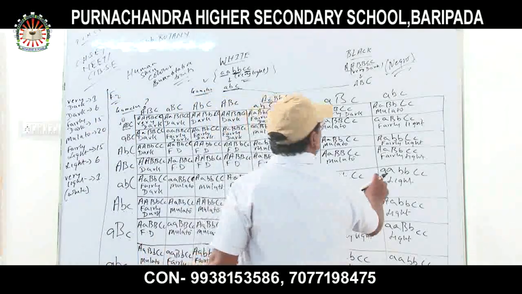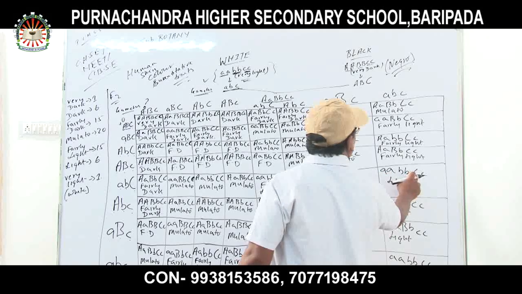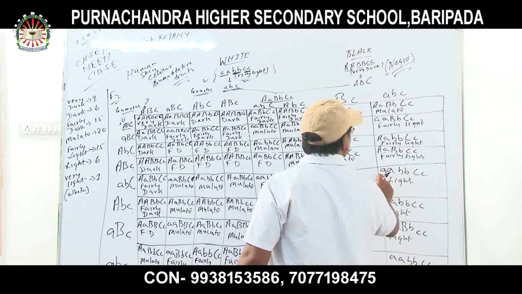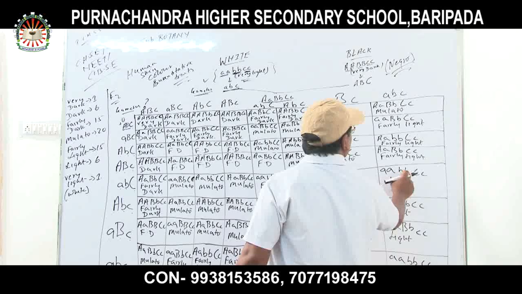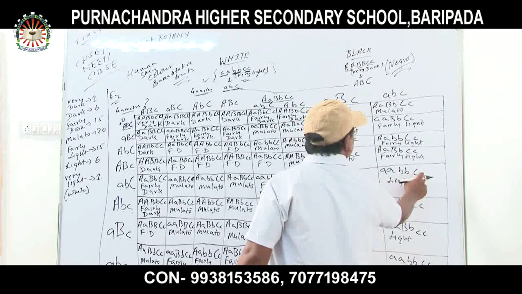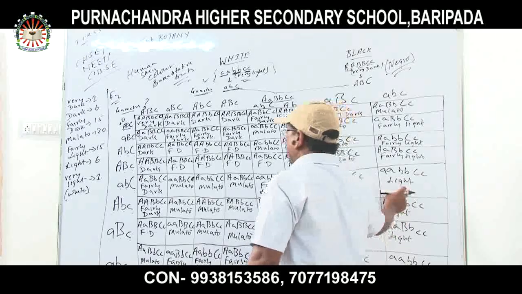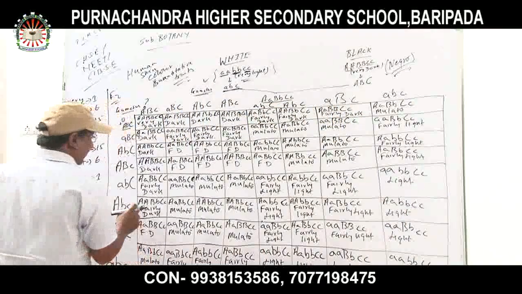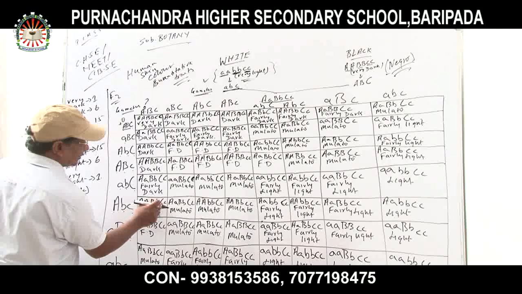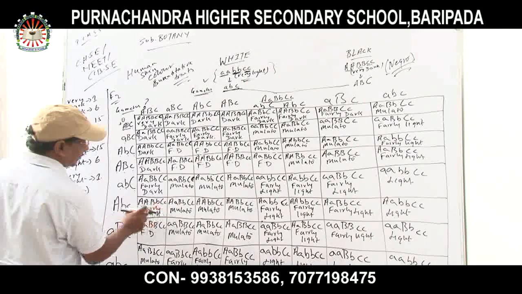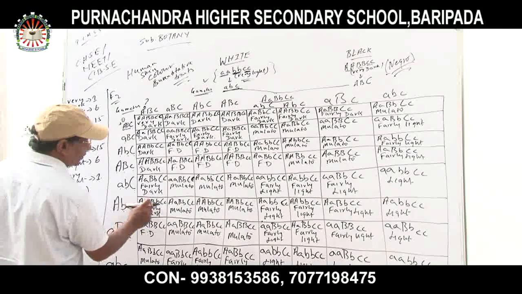Again, light. Why light? Because only one dominant gene is there. That's why it is light. Small a, small b, capital C is only there, and small c is there. Only dominant gene is, that is what? No, capital C. That's why it is light. Again, capital A, capital B, capital C, small c. Fairly dark. What is it forming? Fairly dark. Why? Four dominant genes are there.